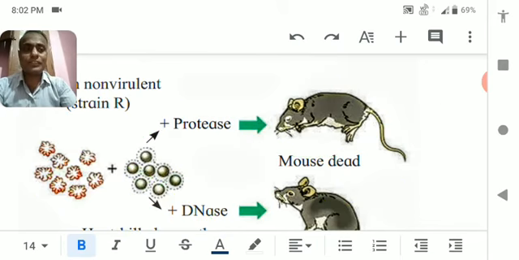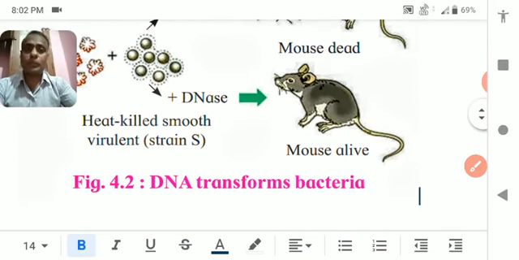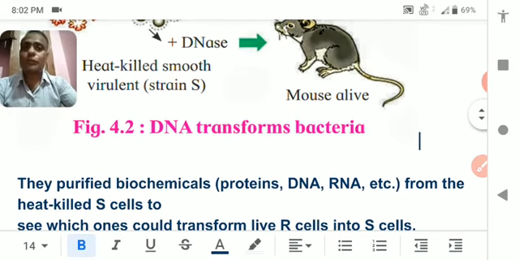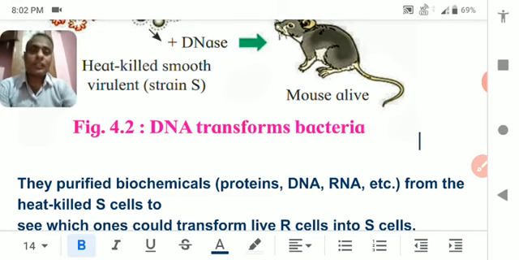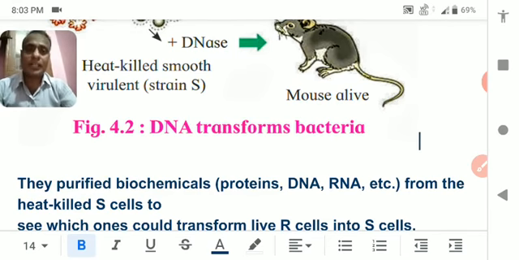So I think you understood how they tried to prove that the DNA is actually the transforming agent which transforms the heat killed S bacteria into alive R bacteria.